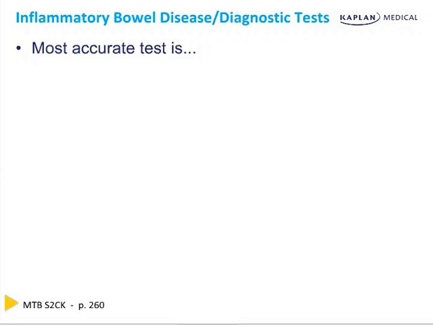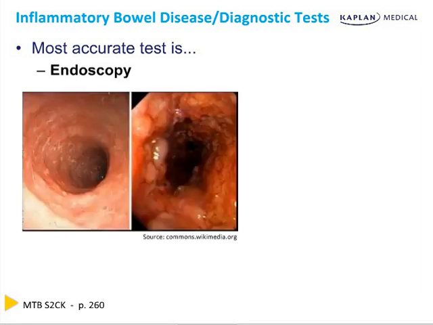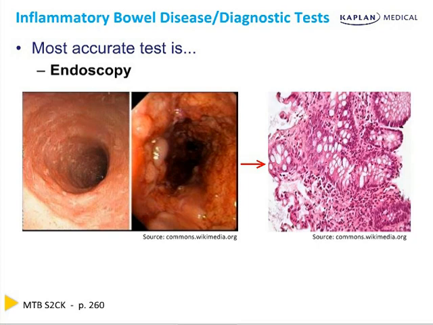The mainstay of diagnostic testing for inflammatory bowel disease is 100% endoscopy. It is the most accurate test. Keep in mind, endoscopy can reveal all sorts of problems with the mucosa. Ulcerative colitis on the left, Crohn's disease with the skip lesions and cobblestoning on the right. It can also get you biopsies so you can see the chronic inflammation.